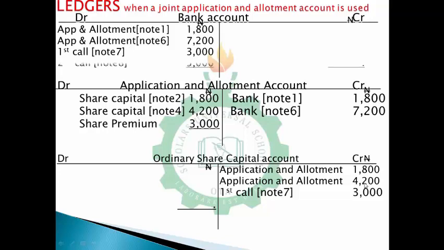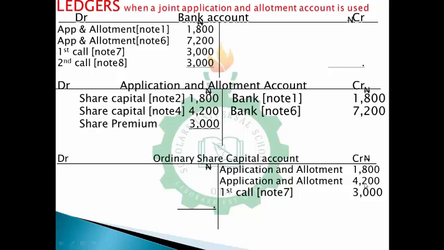Second call: you debit bank for 3,000 naira, then you credit second call account. So definitely what it implies is you go and open your second call account too. That makes it 3 different ledgers: the share premium, first call, and the second call. For your second call, you put the corresponding credit entry there, which is 3,000. Then we move to the next.